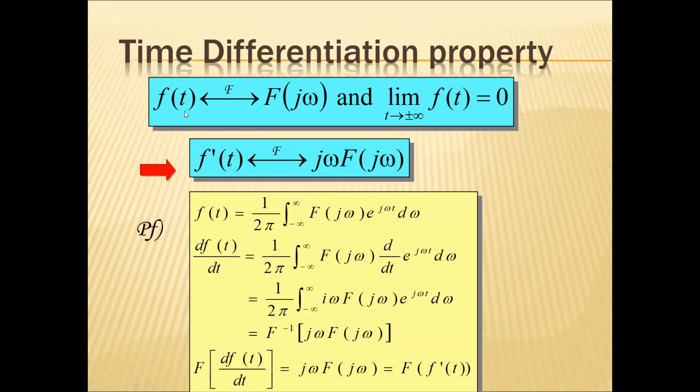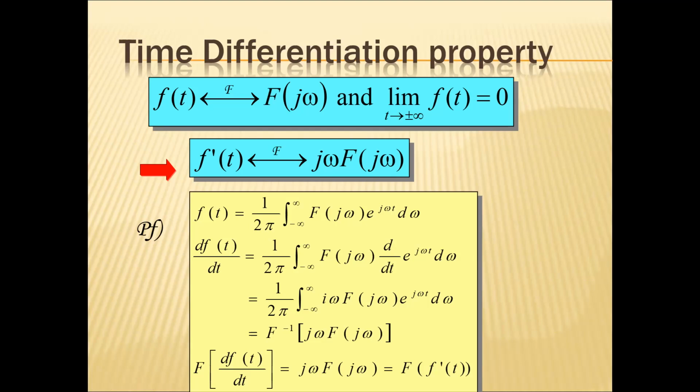Coming to the differentiation property, the Fourier transform of f(t) equals F(jω), and then the Fourier transform of f'(t) equals jω into F(jω). We know that f(t) equals 1 over 2π integral from minus infinity of F(ω) e power jωt dω. If I differentiate with respect to t, d by dt of f(t) equals 1 over 2π integral from minus infinity of F(jω) into d by dt of e power jωt dω.